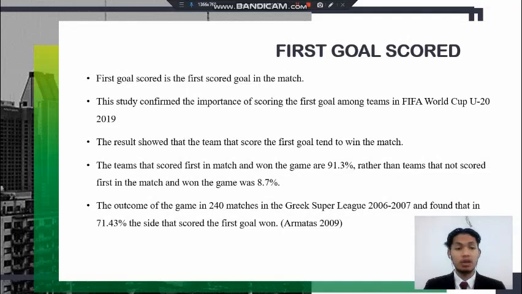For the first goal scored, this is the first goal scored in the match. This study confirmed the importance of scoring the first goal among teams in the FIFA World Cup Under 20 2019. The result showed that the team that scored the first goal tended to win the match. It is supported by Armatas 2009, who studied the outcome of the game in 240 matches in the Greek Super League 2006 and 2007 and found that in 71.43% of matches the side that scored the first goal won.